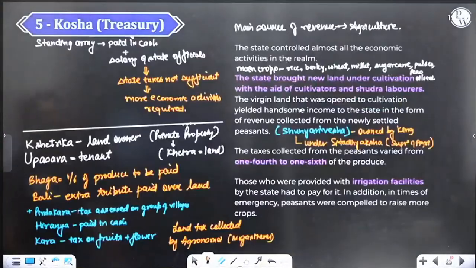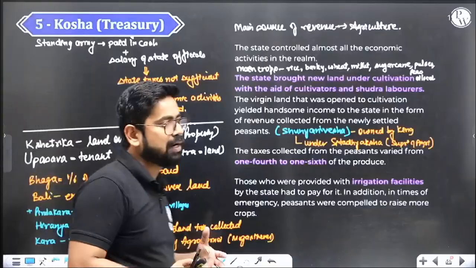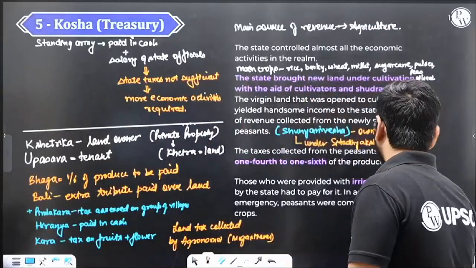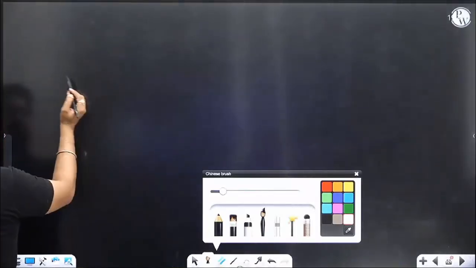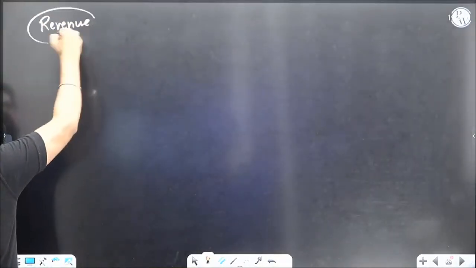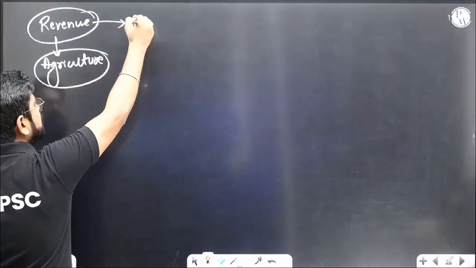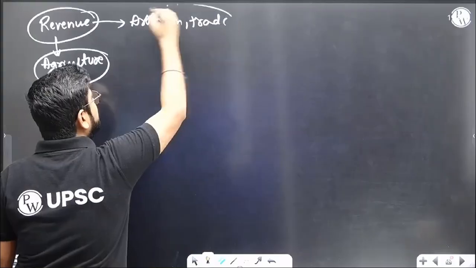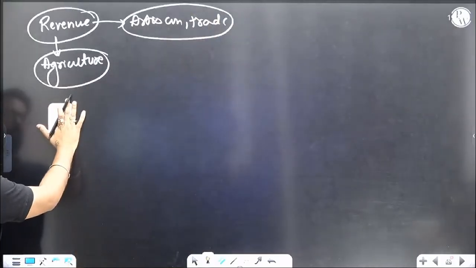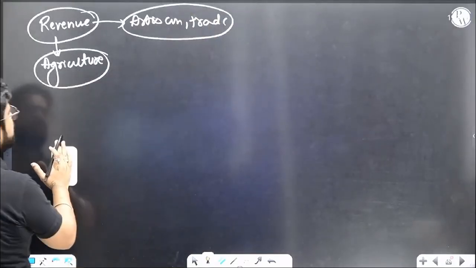So now we understand that there is a huge requirement of money. Being an agrarian country, the main source of revenue is agriculture. The other one is of course artisan trade, etc. They will also provide, it's not like they will not be there, but the main source of revenue is agriculture. And this administration will try to diversify agriculture.